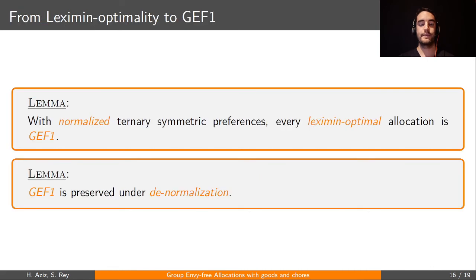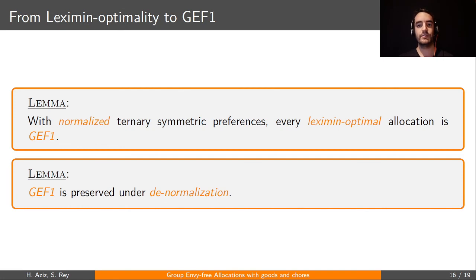The next step is to show that leximin optimality implies GF1 when working with normalized utility. I will not present that, but you can find all the details in the paper. Okay, so now we've got an allocation which is GF1 with the normalized preferences, but we actually show in the paper that GF1 is preserved under denormalization.